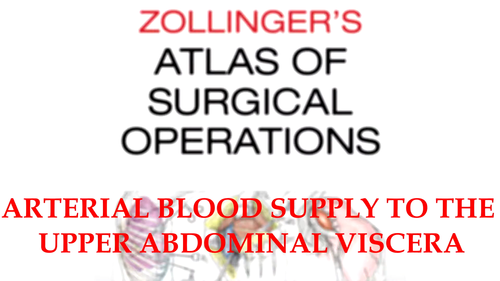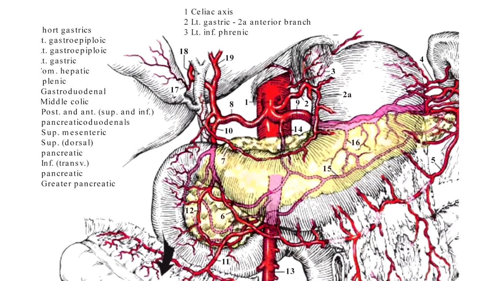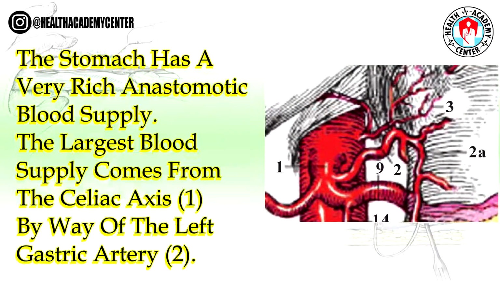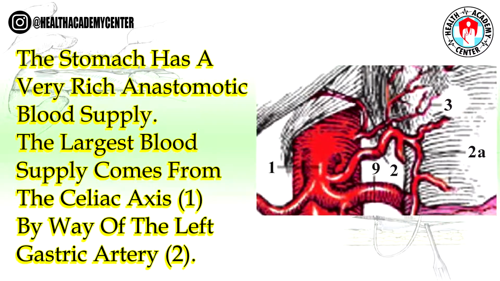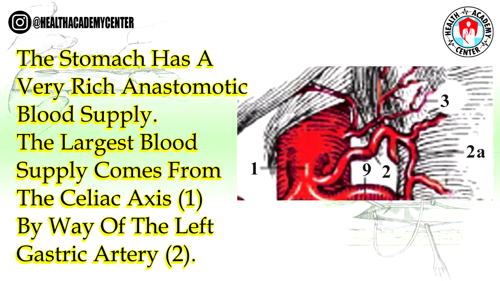Arterial blood supply to the upper abdominal viscera. The stomach has a very rich and anastomotic blood supply. The largest blood supply comes from the celiac axis, 1, by way of the left gastric artery, 2.